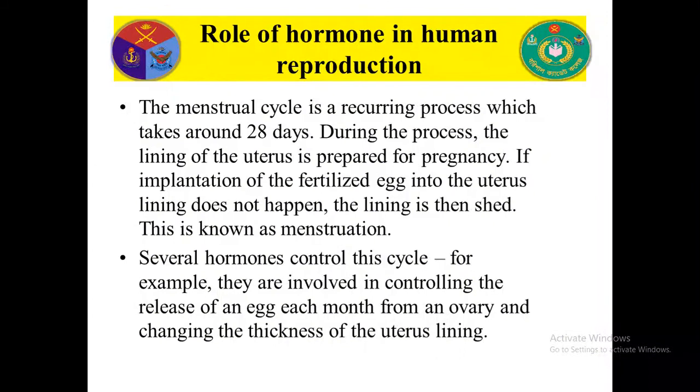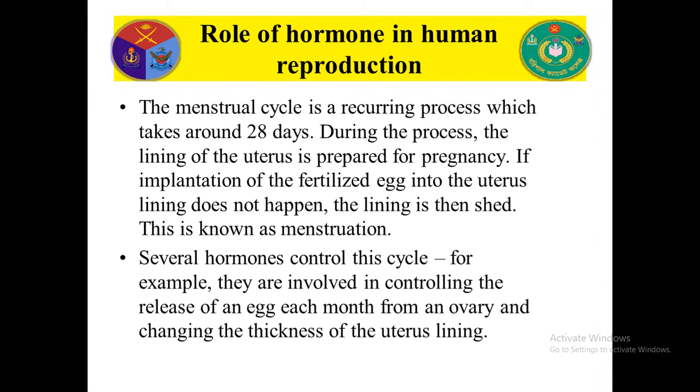The menstrual cycle is a recurring process which takes around 28 days. The menstrual cycle occurs in the female body, I mean girls, at a 28-day interval. During the process, the lining of the uterus is prepared for pregnancy. If implantation of the fertilized egg into the uterus lining does not happen, the lining is then shed. This is known as menstruation.